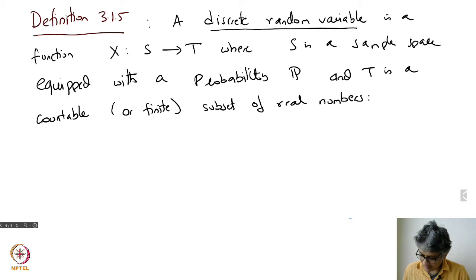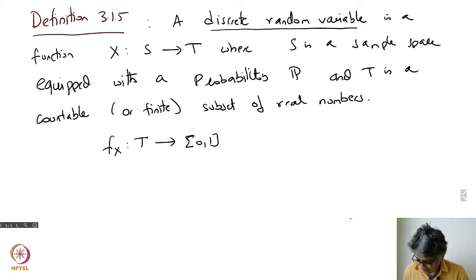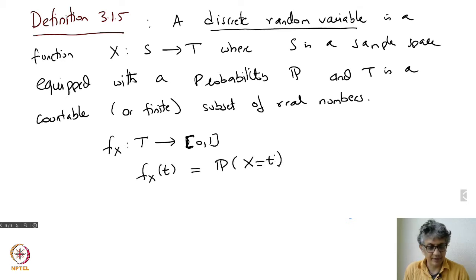And we already know that X will distribute probabilities across T by the function Q from the previous theorem. But what we'll do is define a function f sub x from T to [0, 1], given by f sub x of t is the chance that X is equal to t.